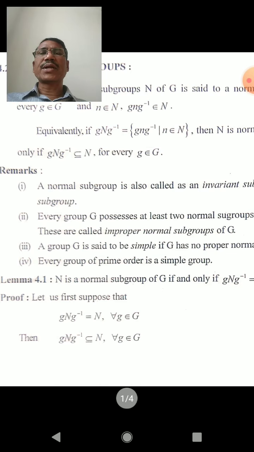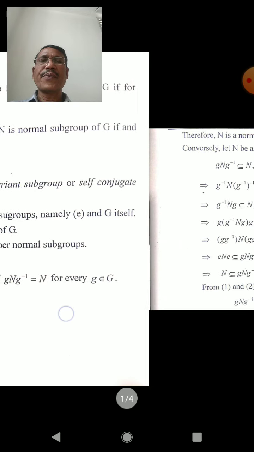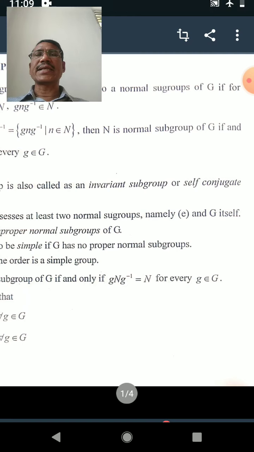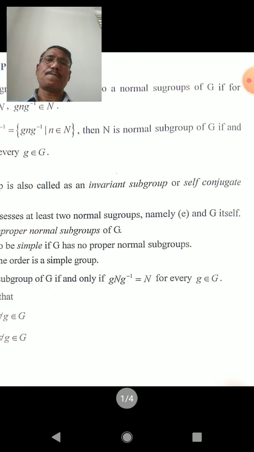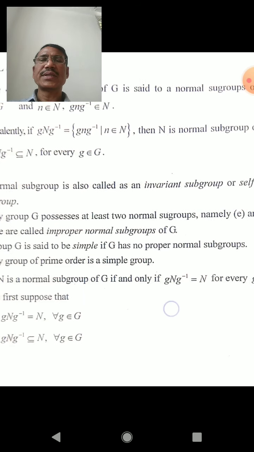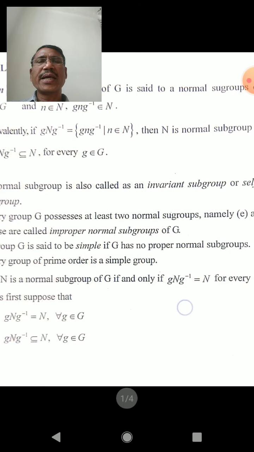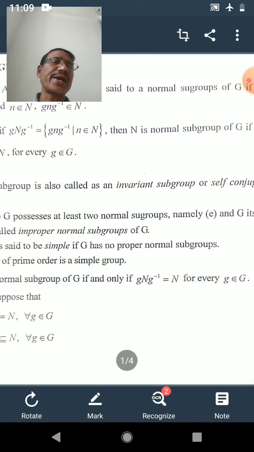If it is a subset of N, then N is a normal subgroup of G. Now here the lemma states that N is a normal subgroup of G if and only if g N g inverse, that means this set g N g inverse, is equal to N for every g belongs to G.